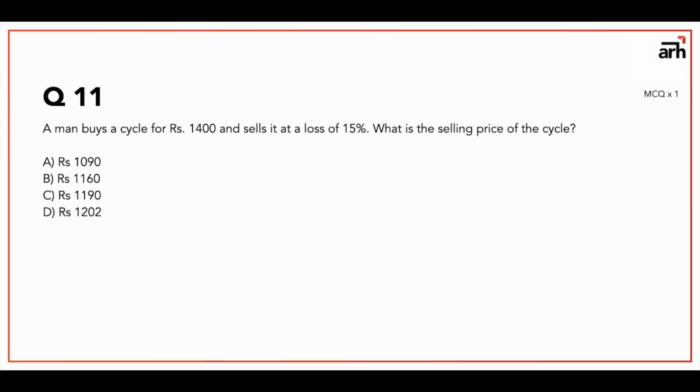Now, because he is definitely at a loss, so cost price is 1400 and he sells it at a loss of 15%, so his selling price is going to be 85% of the cost price, that is 85% of 1400, that is, if you solve it you get the answer as 1190. So again, a very simple type of question, and the answer is 1190.